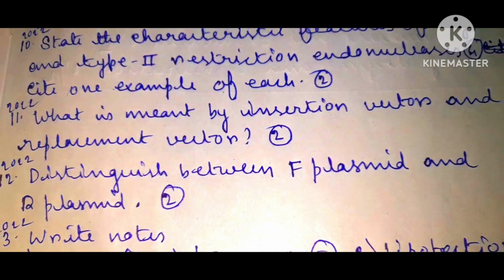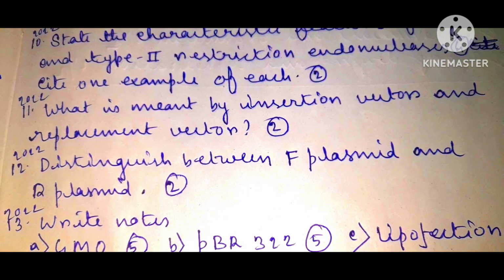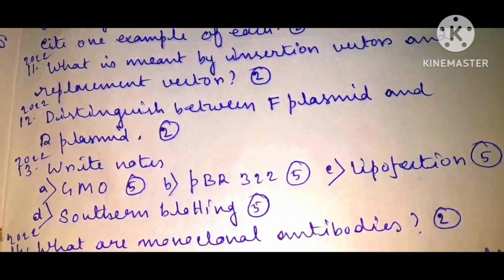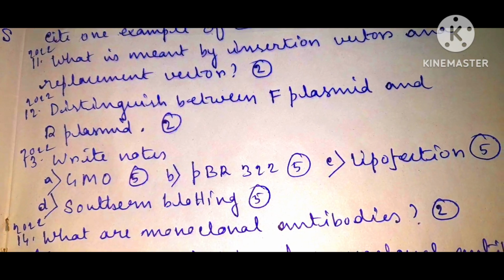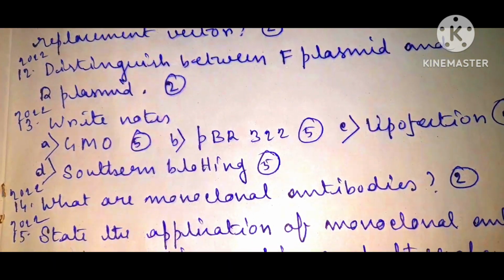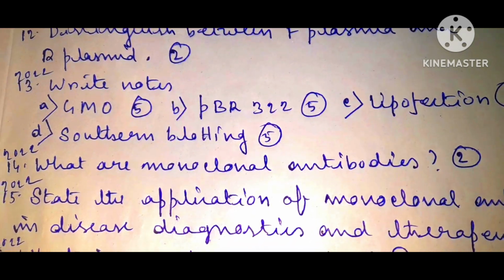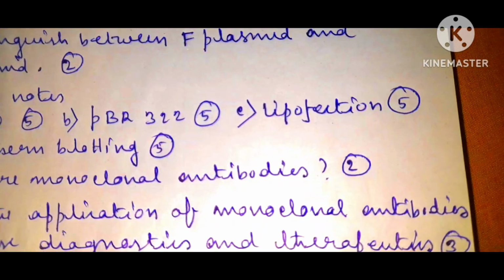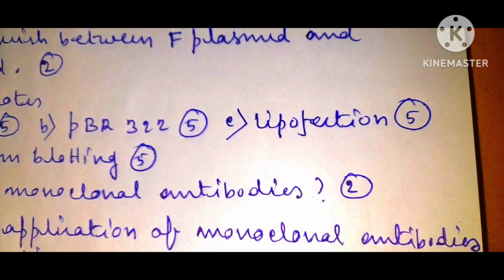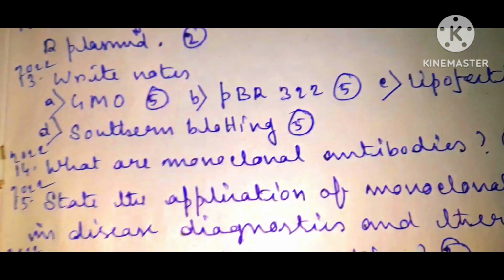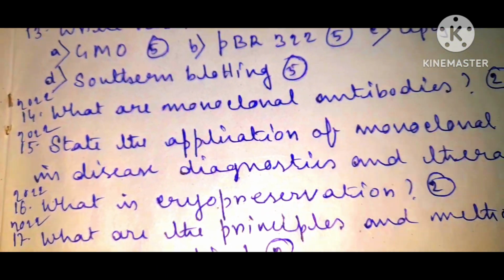What is meant by insertion vector and replacement vector carrying 2 marks? Distinguish between F plasmid and R plasmid carrying 2 marks. Write notes on GMO carrying 5 marks. pBR322 carrying 5 marks. Liposuction carrying 5 marks. Southern blotting carrying 5 marks.